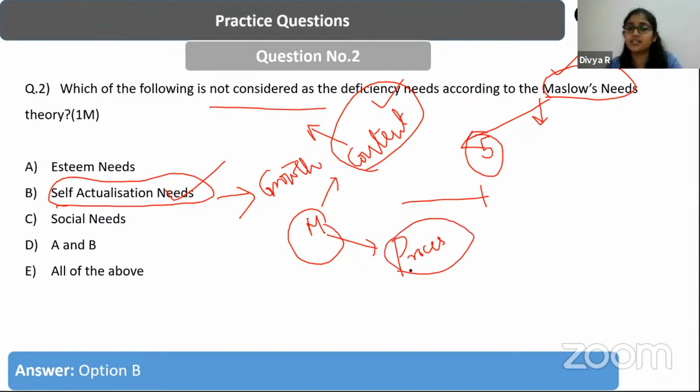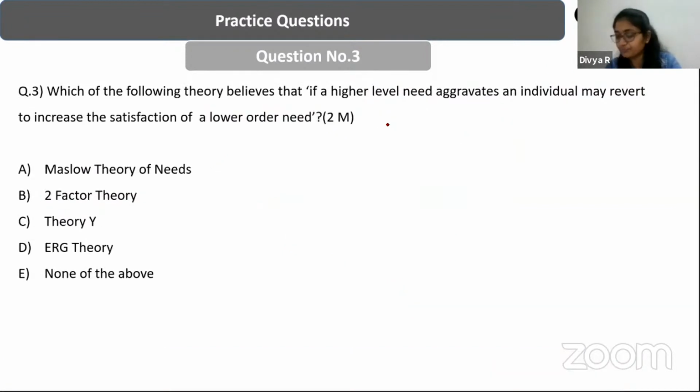Whereas the process theories are not talking about the what, but about how to motivate employees. So if a theory is answering how to motivate employees, it is considering the process of motivation, and that falls under the category of process theory. Whereas if it is finding out what is actually going to motivate an employee, that is categorized as a content theory, right?